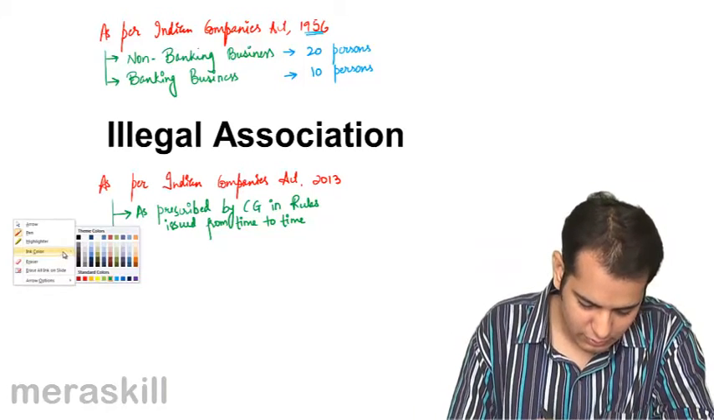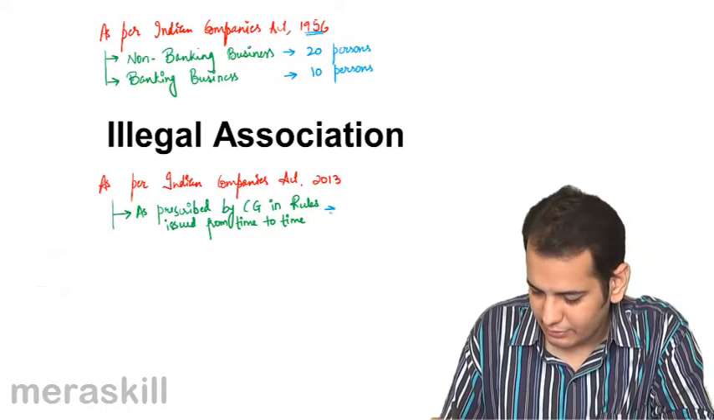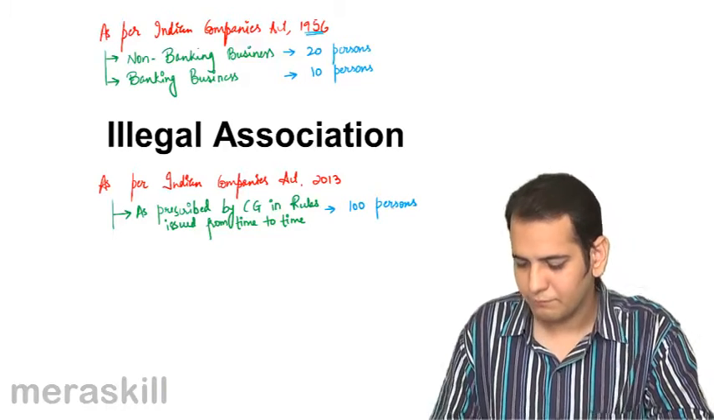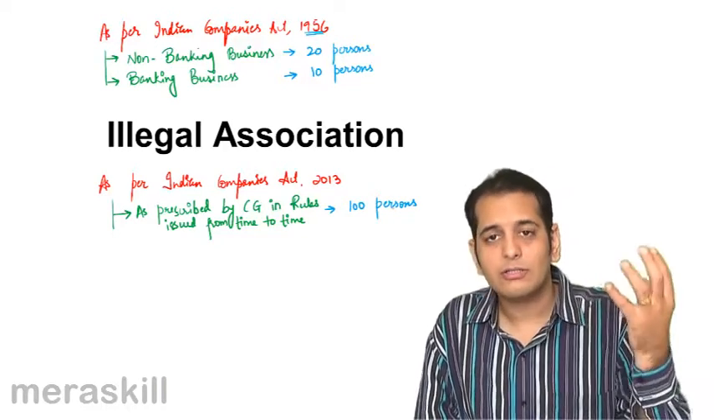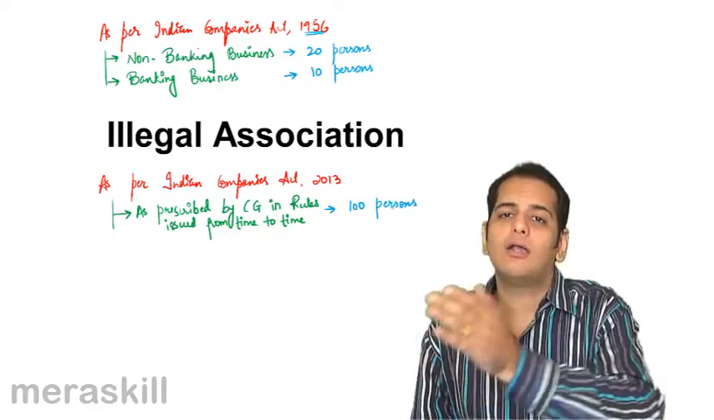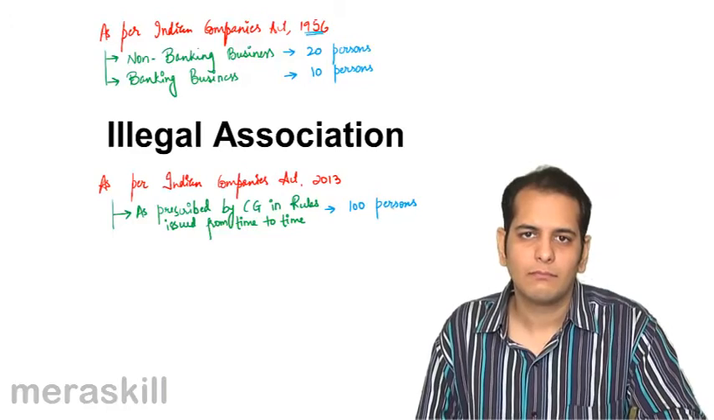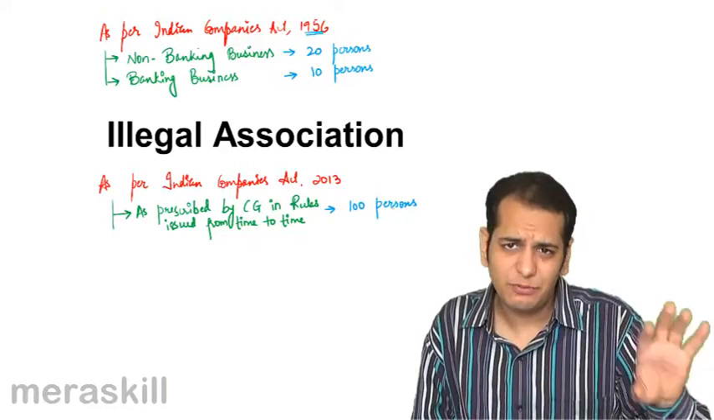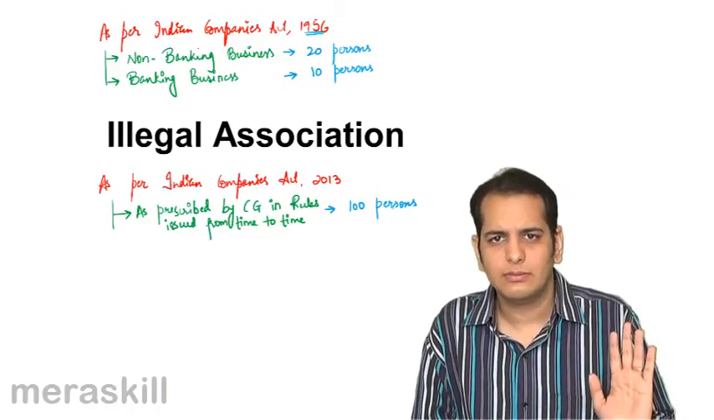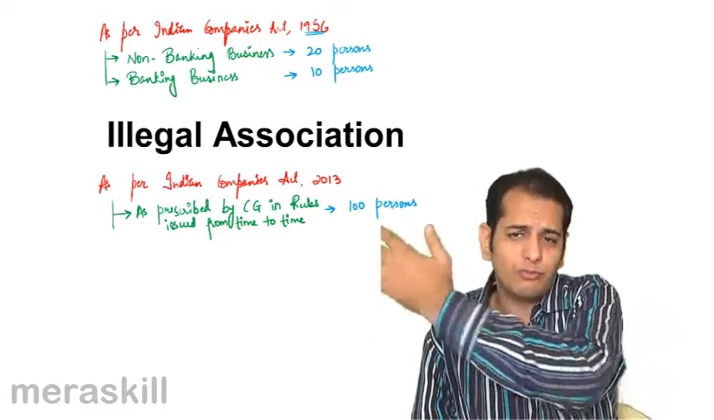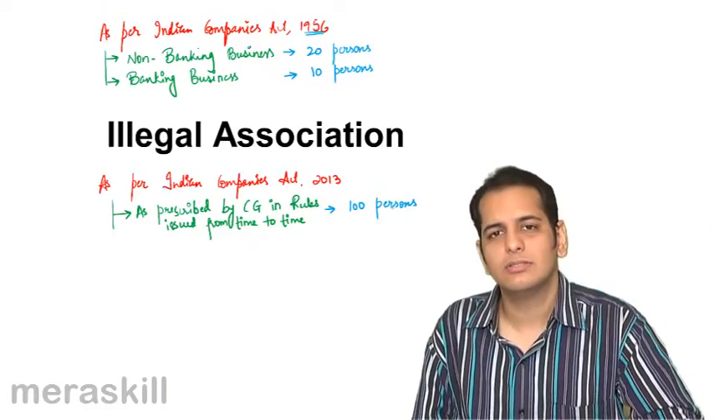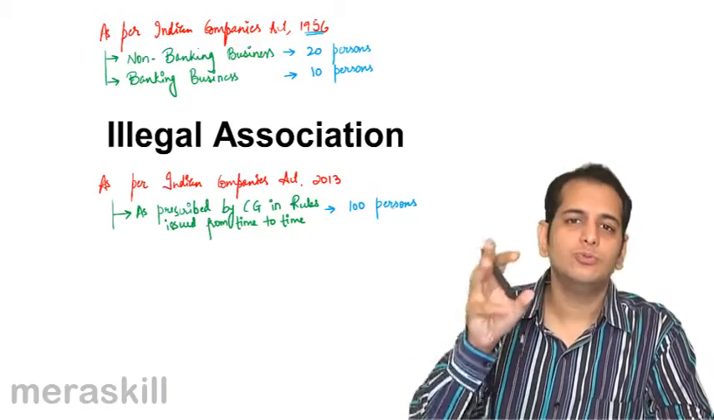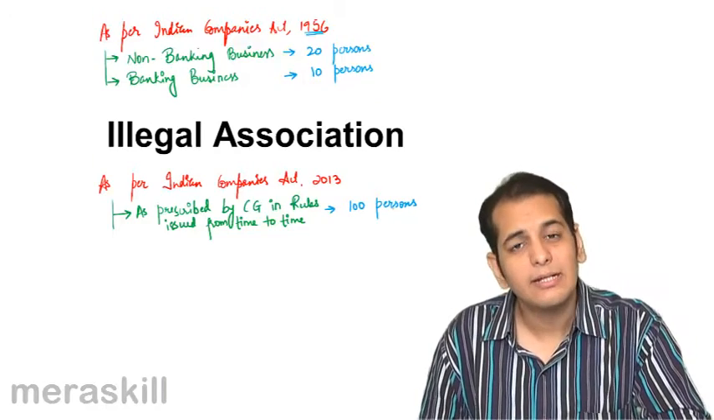However, the limit that it has set is 100 persons. The central government cannot set the limit beyond 100 persons. So it can always set a lower limit, say 50. That means if a partnership has 50, then it is okay. If it has 51, 52 or 55, 60 partners, then it will become an illegal association. So the central government has to issue a maximum number, but that number has to be within 100.